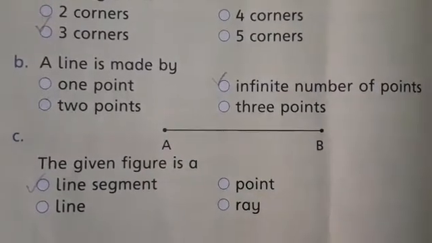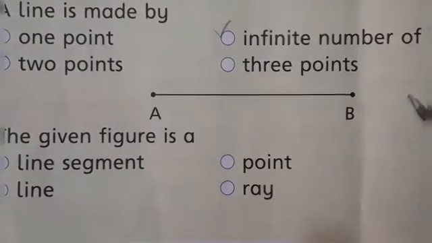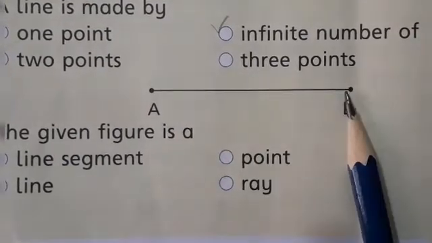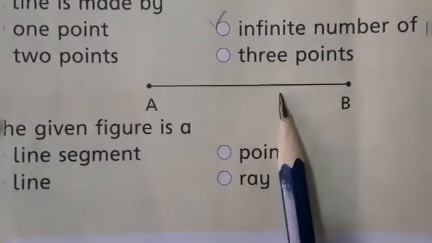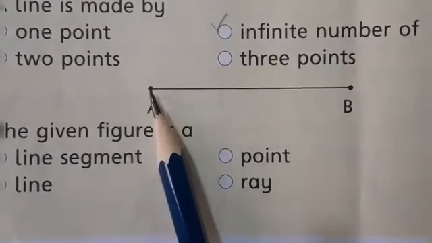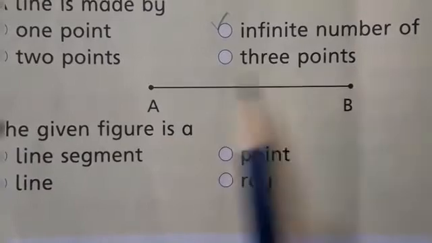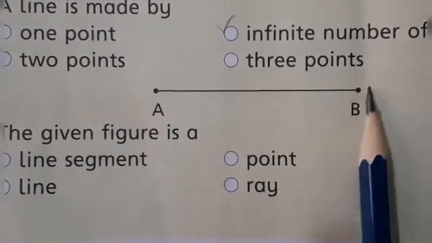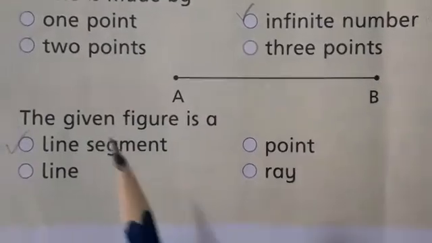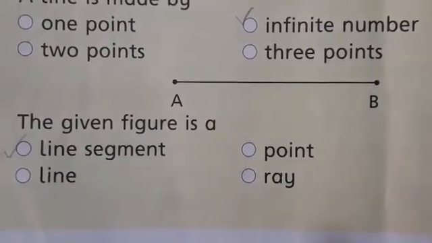Okay. Students, as I told you that a line segment is a line which joins two dots together. Okay, it has a start and an end. For example, here you can see it starts from A and ends on B. So our answer is line segment.